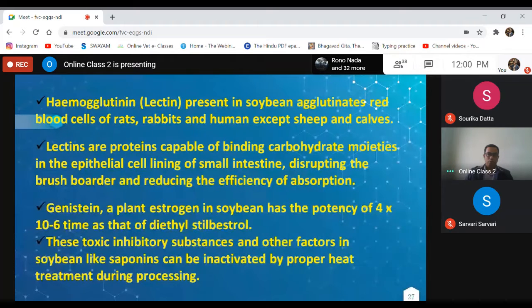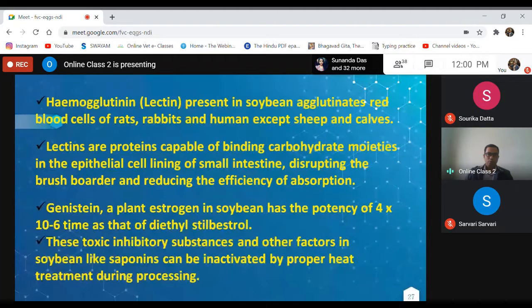Hemagglutinin is present in soybean, which can agglutinate red blood cells. Lectins are proteins capable of binding carbohydrate moieties in the epithelial cell linings of the small intestine, disrupting the brush border and reducing the efficiency of absorption.